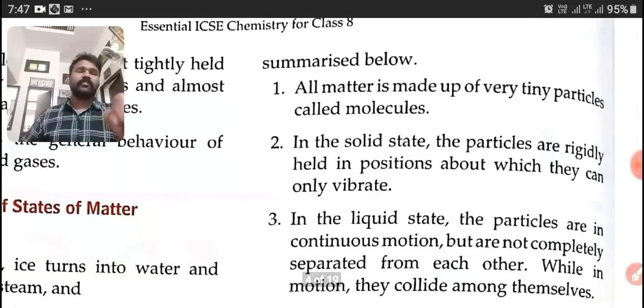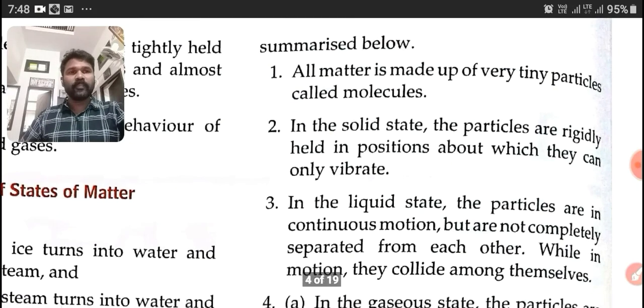The first point from this theory is, all matter is made up of very tiny particles called molecules. Each and every matter is made up of very tiny particles called molecules. That is the first point. Every matter contains molecules. They are too small, we cannot see them with our naked eyes or even with a microscope.